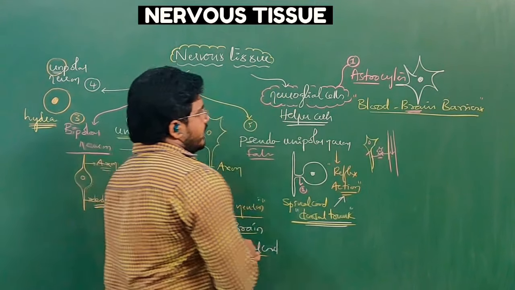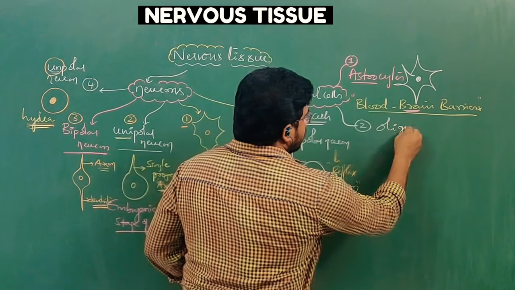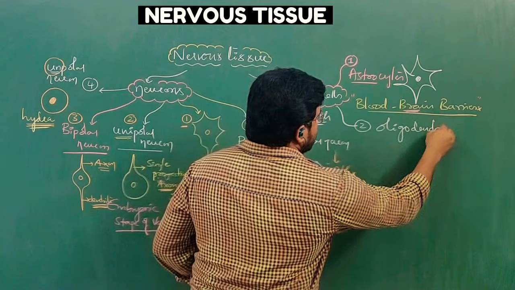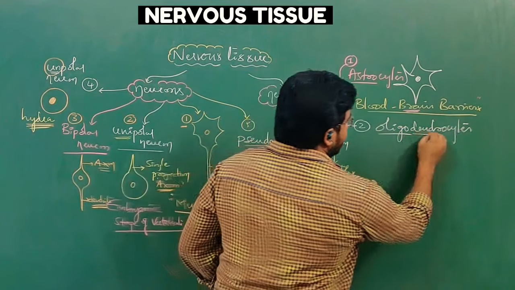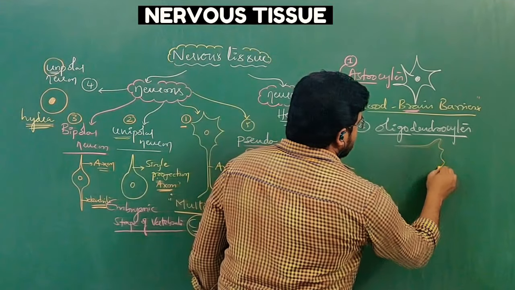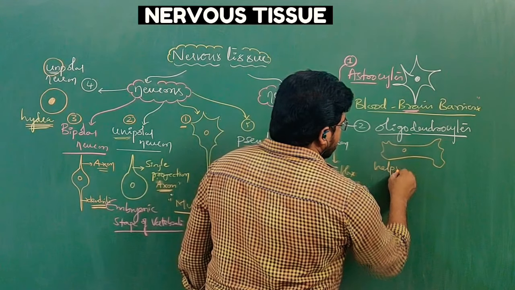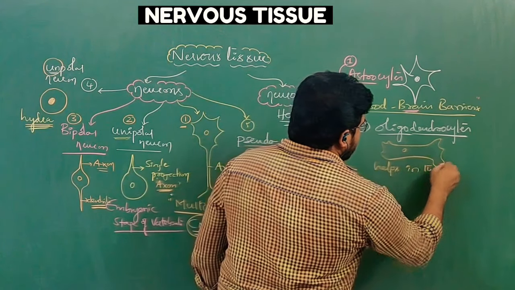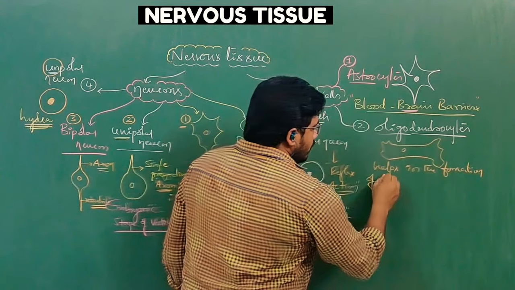Now let us see the second type. The second type is called oligodendrocytes. These cells help in the formation of myelin sheath.